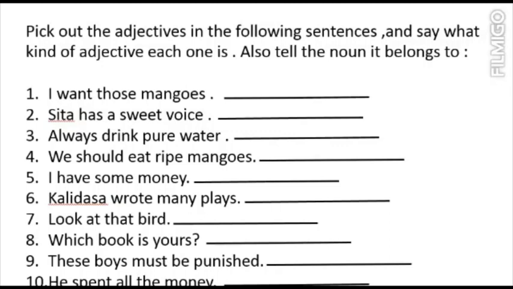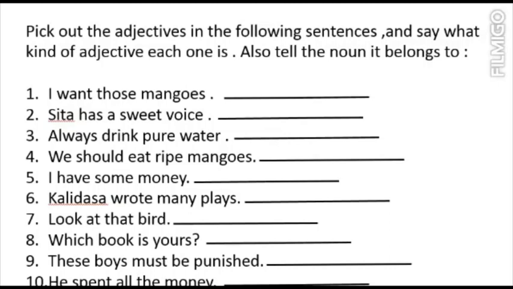You have to mention the kind of adjective, and also the noun to which it belongs, because if there is an adjective, it must belong to some noun.